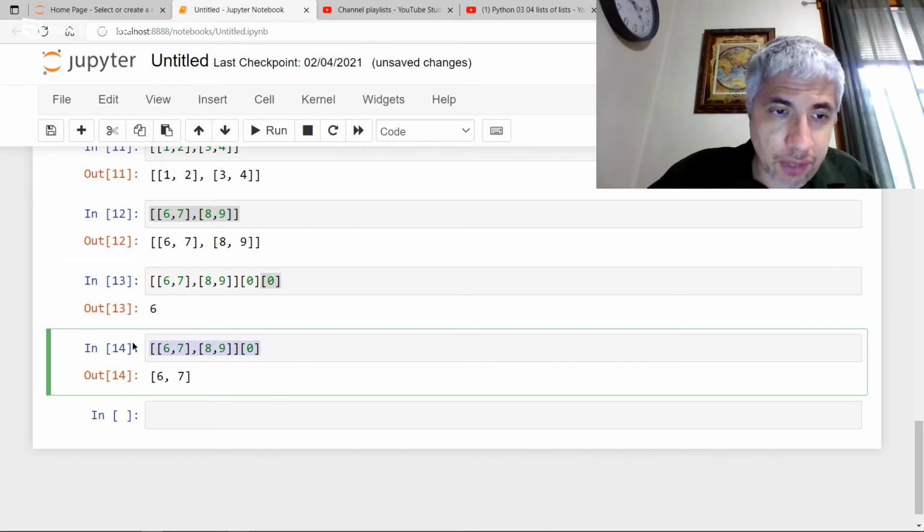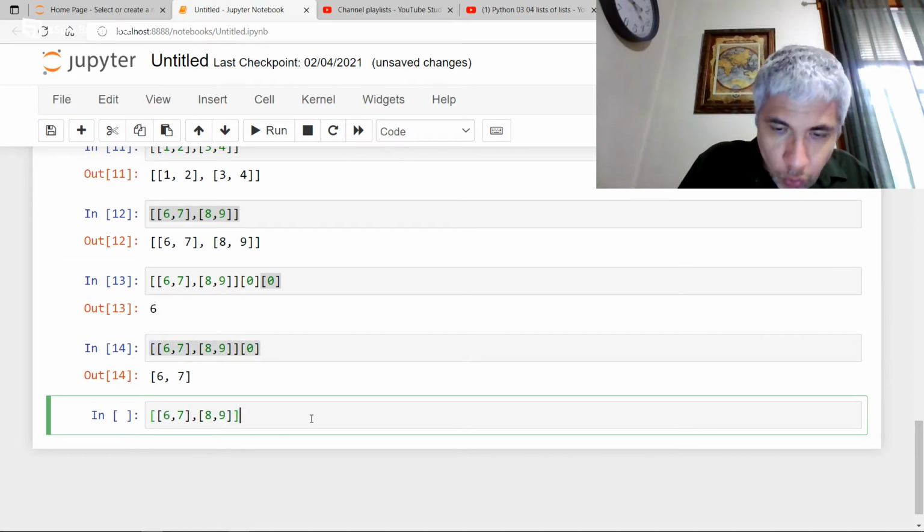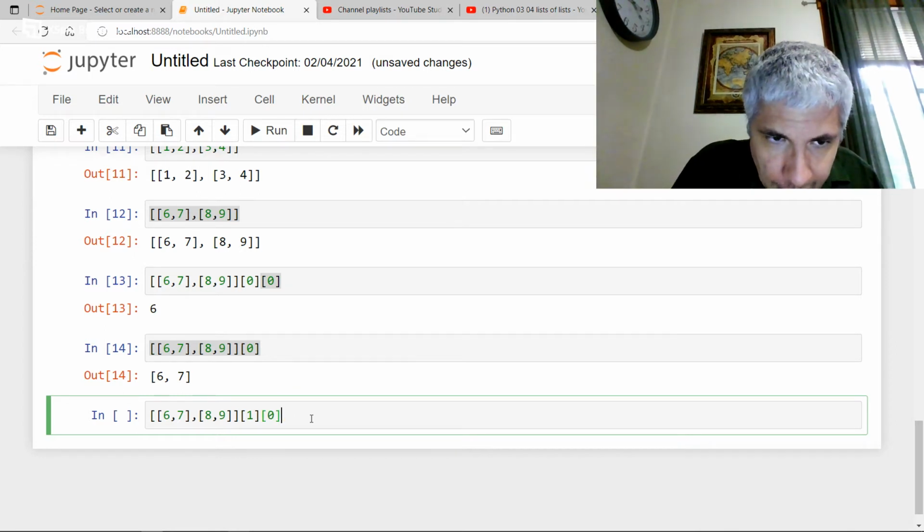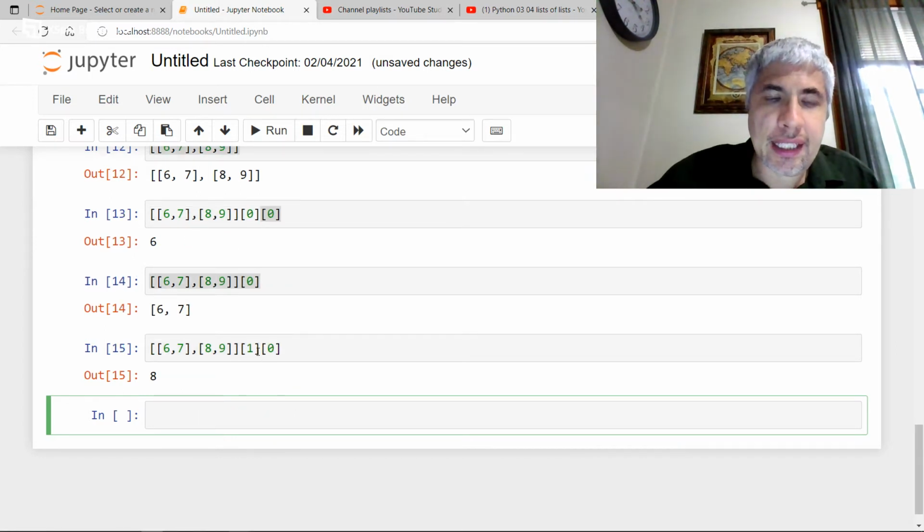So for instance, if I want the entry here that's in row 1, column 0, I can just enter that, and I'm going to get the element in row 1, column 0. Why is that?